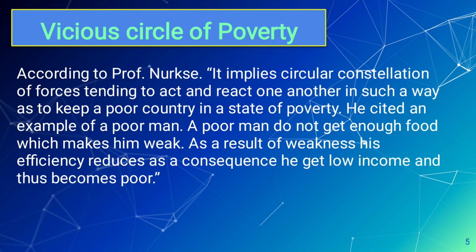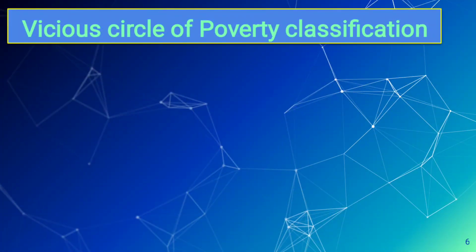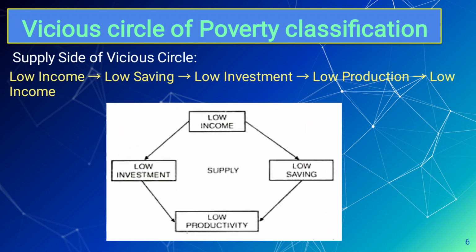And in the next slide we will get to know about the classification of the vicious circle of poverty from the supply side. So in this diagram we can say that if people have a low level of income, that tends to low saving. That means he will save less, and that tends to low investment.